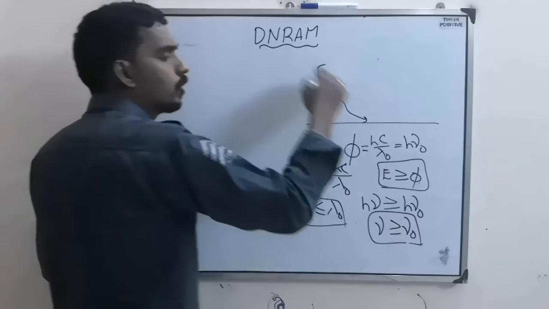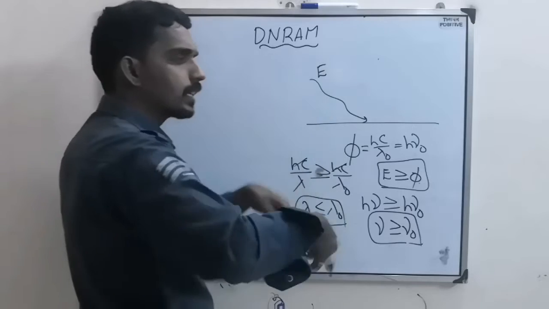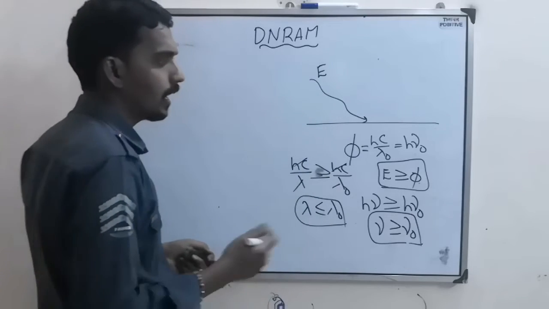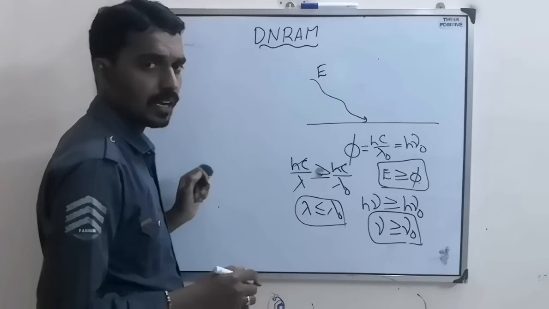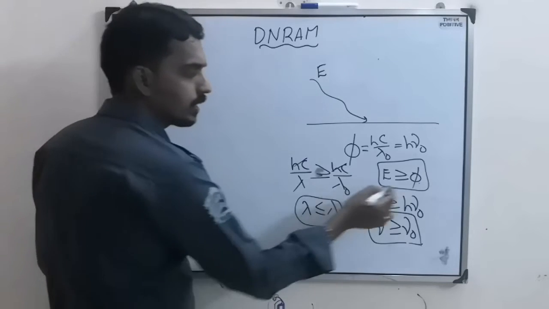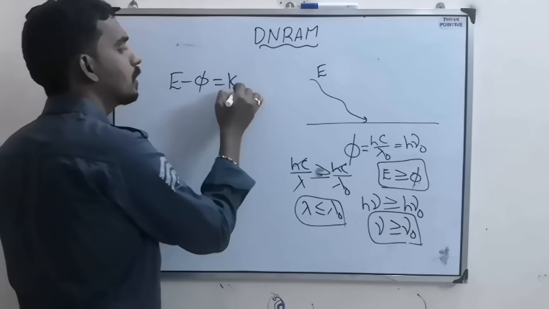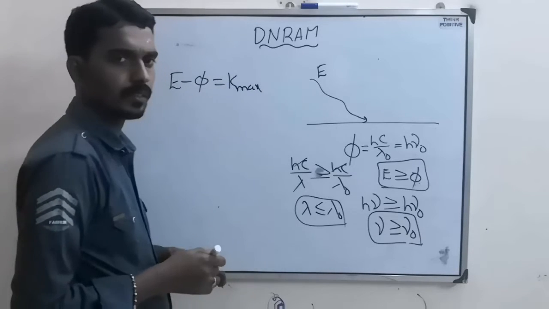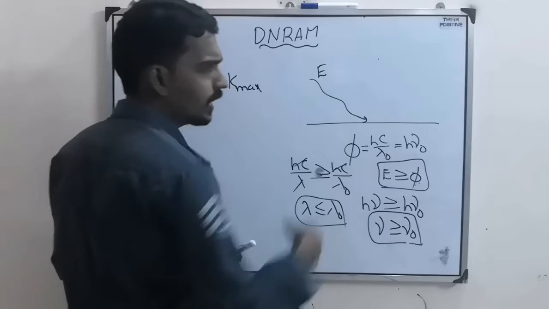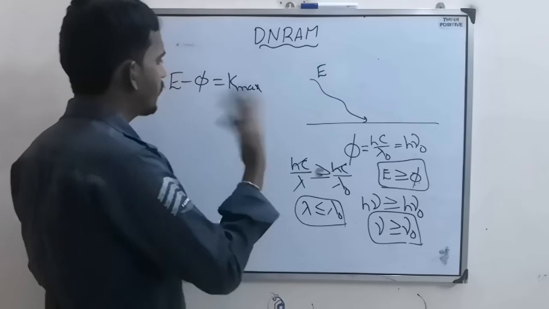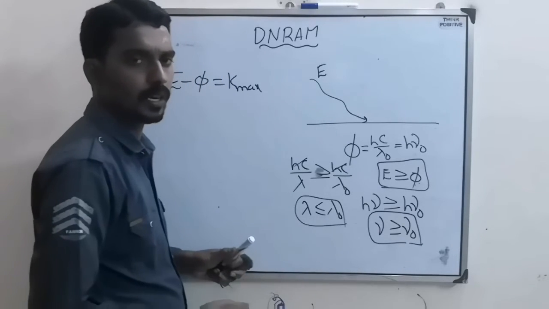Now when a photon falls on it, different electrons will be emitted from the surface, and the electron which needed minimum energy will come out with maximum kinetic energy. There are so many electrons. One electron needs less energy, another needs more energy.